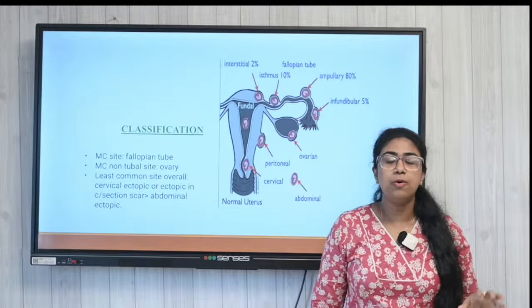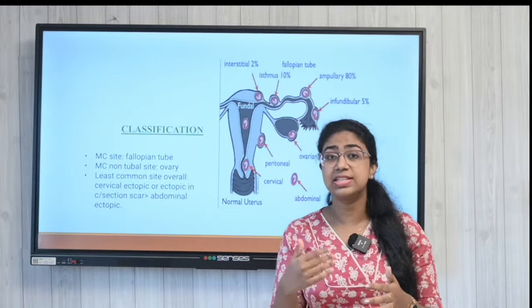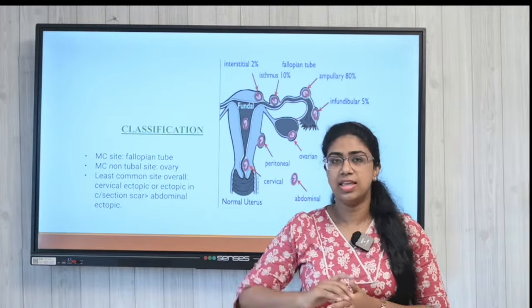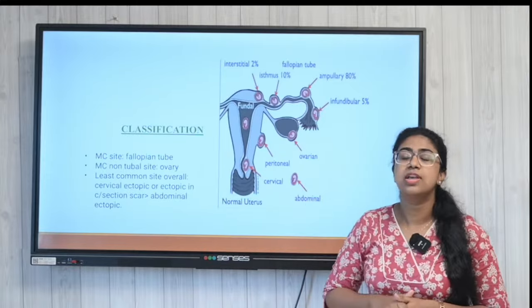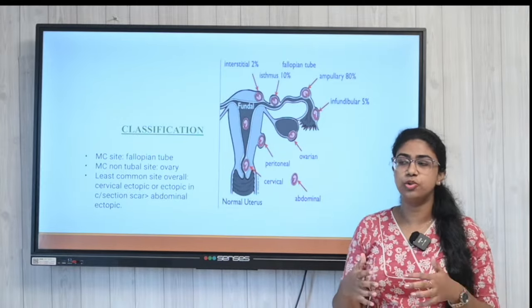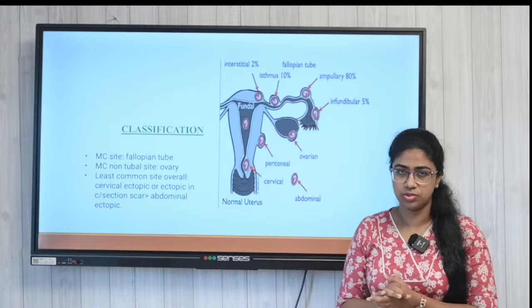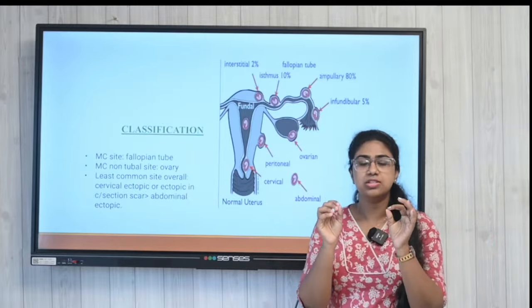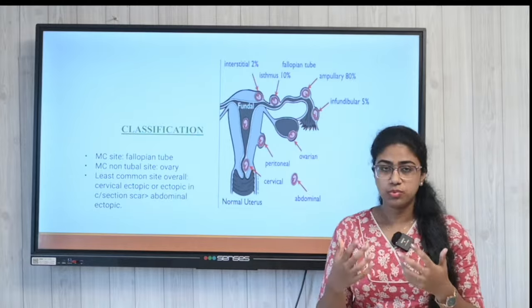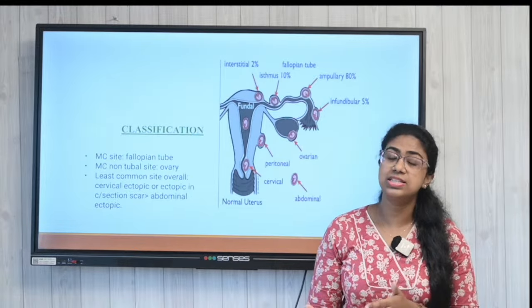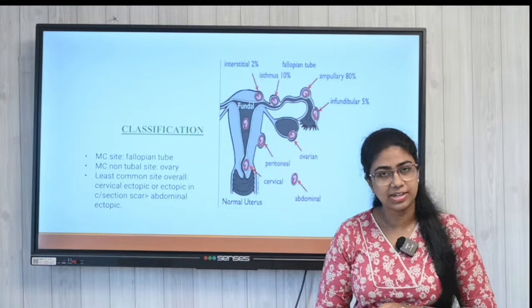Now you might think, cesarean section scar is in the uterus, in the lower uterus, then how can we say it is going to be an implantation outside the uterus? So this is a slight correction. You have to understand that even in the C-section scar, an ectopic pregnancy can occur.